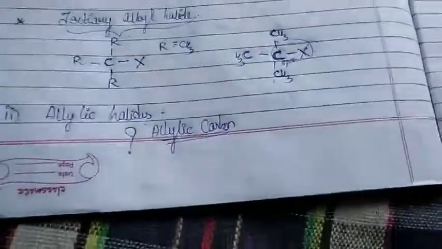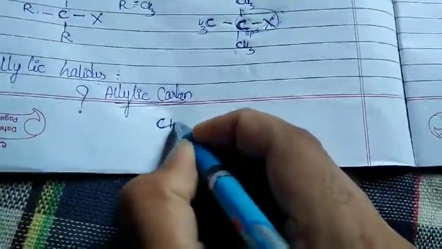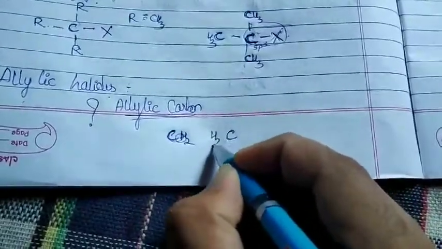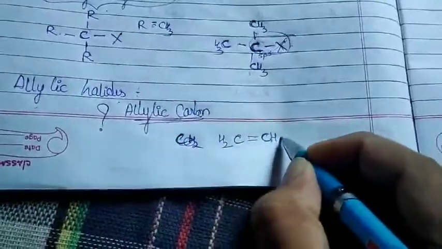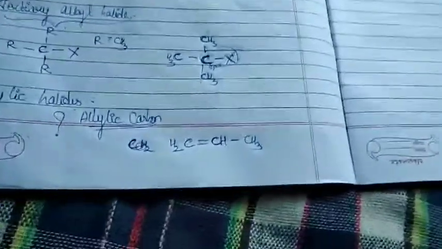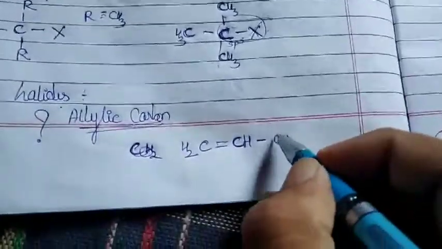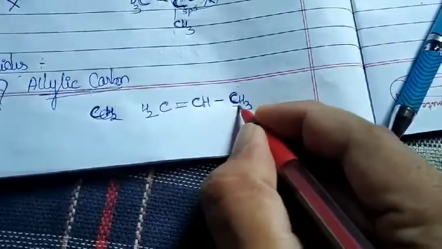Okay, remember guys, I am going to write your structure so that it will be better understanding for you. Yes, CH2, okay, let me write it in this way. CH2 double bond CH single bond CH3. Let me write it in this way. So this is what we call an allylic carbon. Which one? This one is my allylic carbon. Can you see? So this is my allylic carbon.